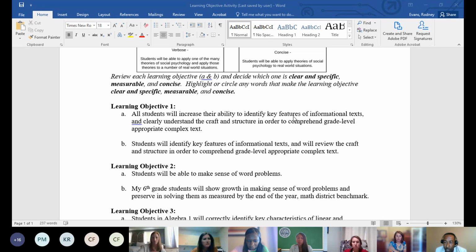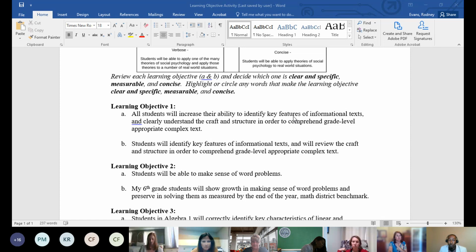I'll read. Thank you. Learning objective 1A. All students will increase their ability to identify key features of informational text and clearly understand the craft and structure in order to comprehend grade level appropriate complex text. B. Students will identify key features of informational text and will review the craft and structure in order to comprehend grade level appropriate complex text.